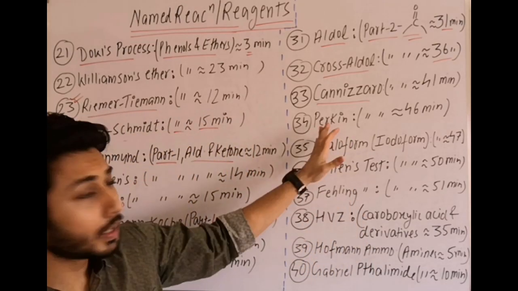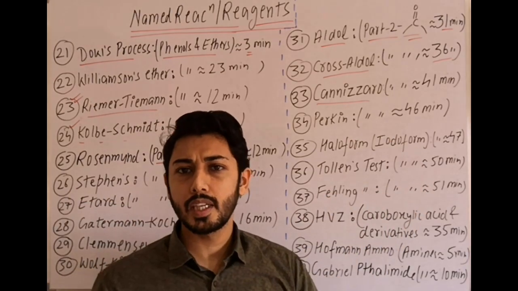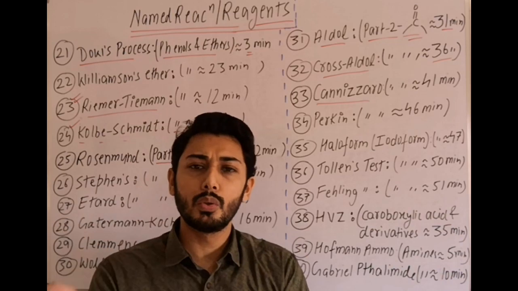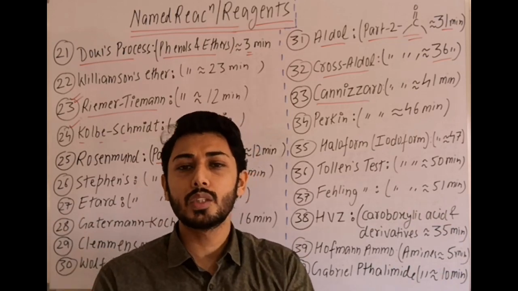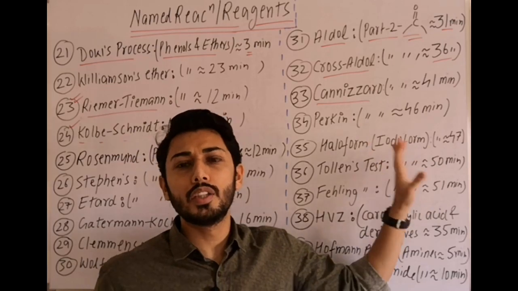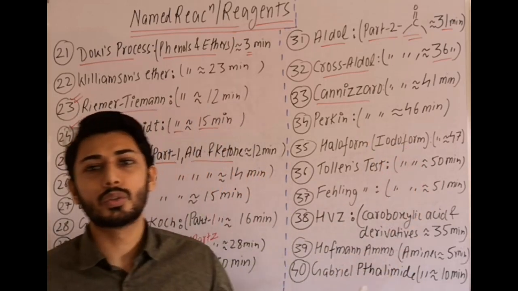Perkin condensation or Perkin reaction is important. Why? Because one example in an NCERT question is given, which is the direct conversion of benzaldehyde to cinnamic acid. For that direct conversion this reaction is used, which is the Perkin reaction, although it is not separately mentioned. So when you are preparing and have time, you can go through that part.